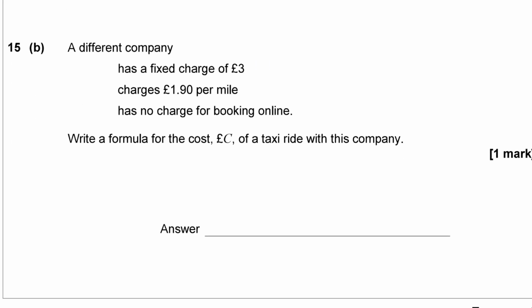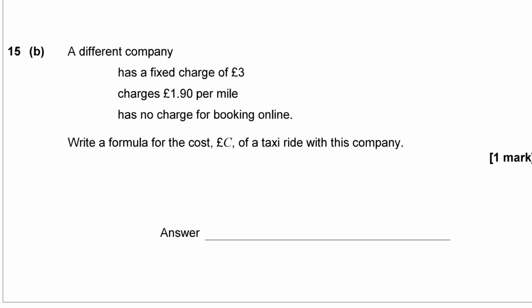Okay, now part B says a different company has a fixed charge of £3, charges £1.90 per mile, and has no charge for booking online. Write a formula for the cost C of a taxi ride with this company. So C is going to be my fixed charge of £3 plus £1.90, 1.9 lots of my mileage, which if you remember rightly is m. So C equals 3 plus 1.9 times m.